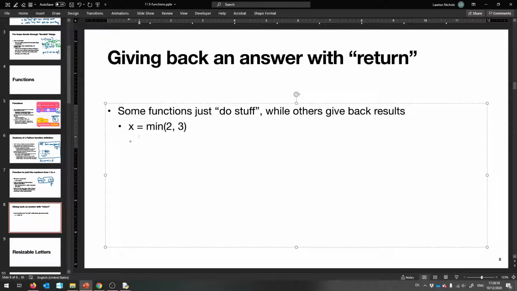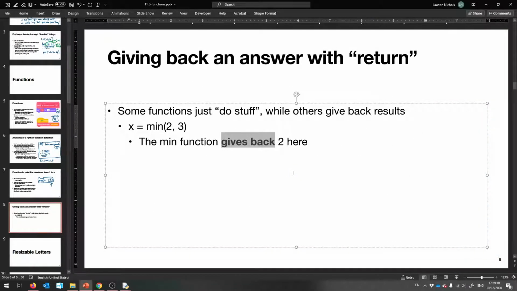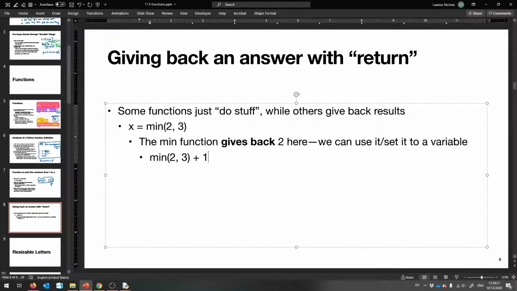So the min function gives back 2 here for us to use. We can set it to a variable. That means we could do something like min of 2 and 3, add 1 to that, and print that out.